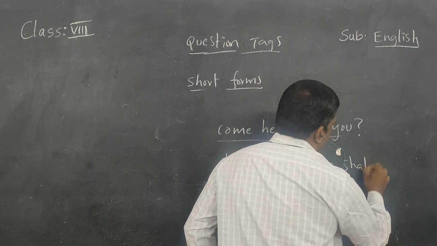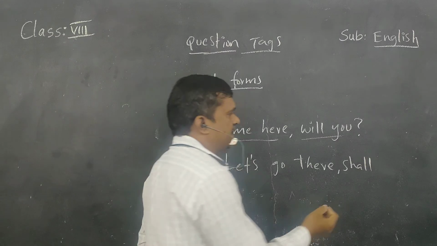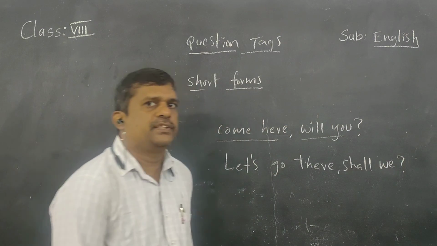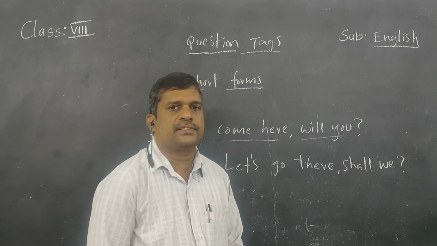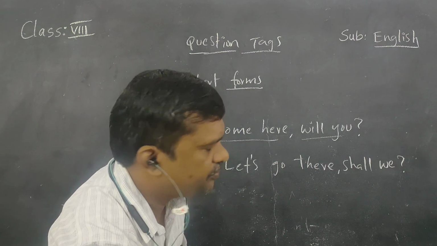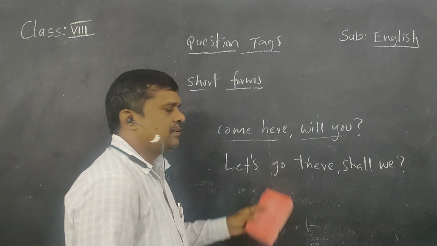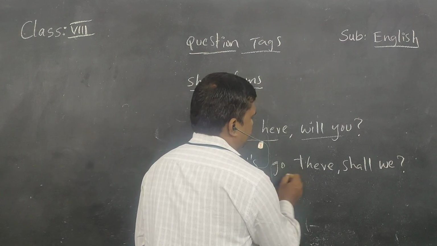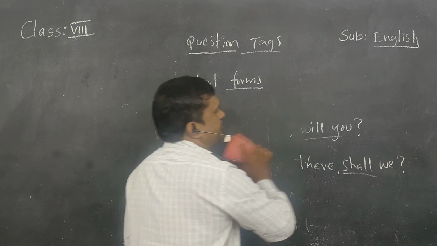Here, let us means it takes shall. So shall we? Let's go there, shall we? Like that we should use it in the case of imperative sentences. Both are positives in the case of imperatives.